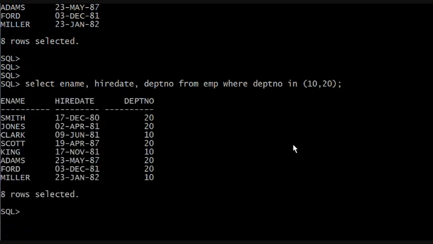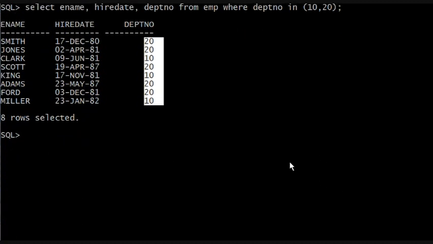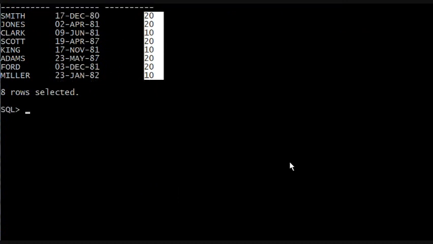Close parentheses. There you go. You're not going to see any 30. All right. So that is the basics of the wildcard percentage sign, the wildcard underscore, which represents a space, the operator like, and in.